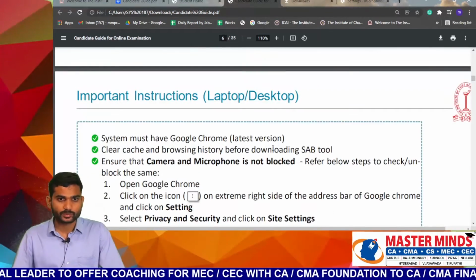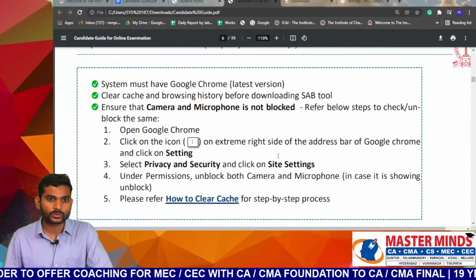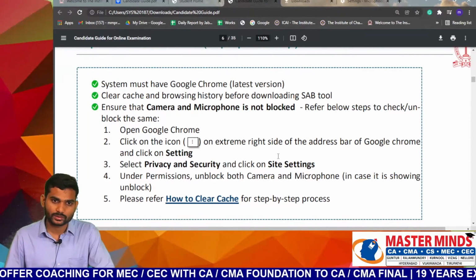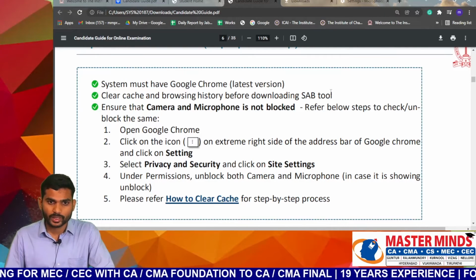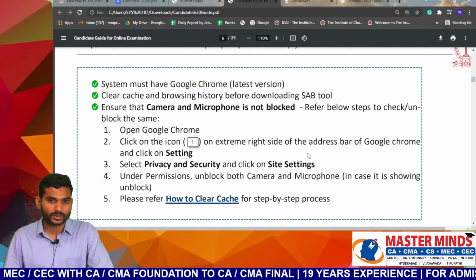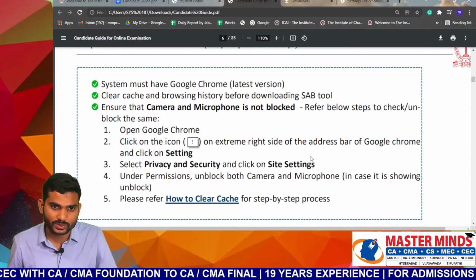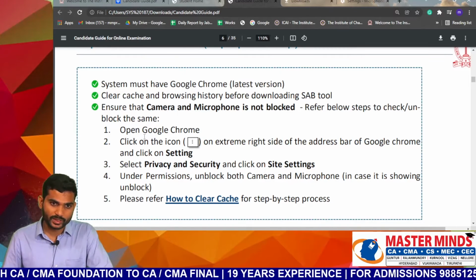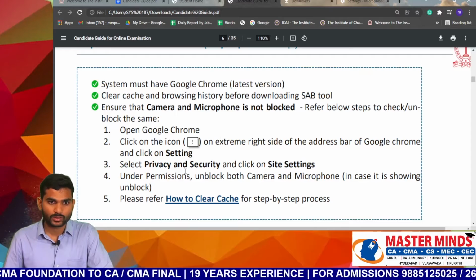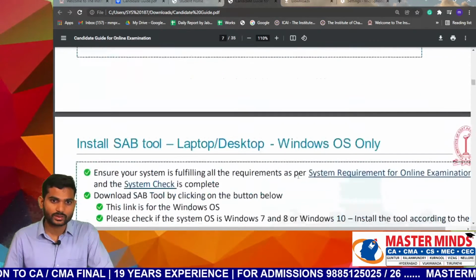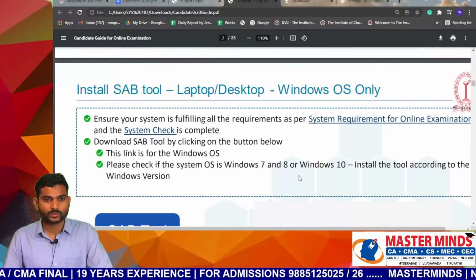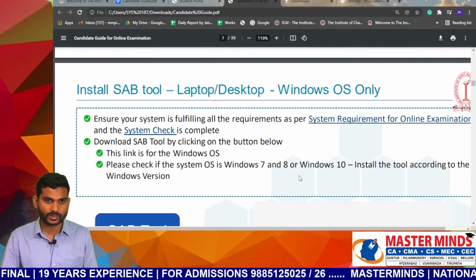Important instructions: the laptop system must have the latest version of Google Chrome, and the camera and microphone must not be blocked. If they are blocked, the examination paper will not load. I already discussed this: open Google Chrome, click on the icon, then Settings, Privacy settings and Site settings. Then the SAB tools, which we'll discuss later.